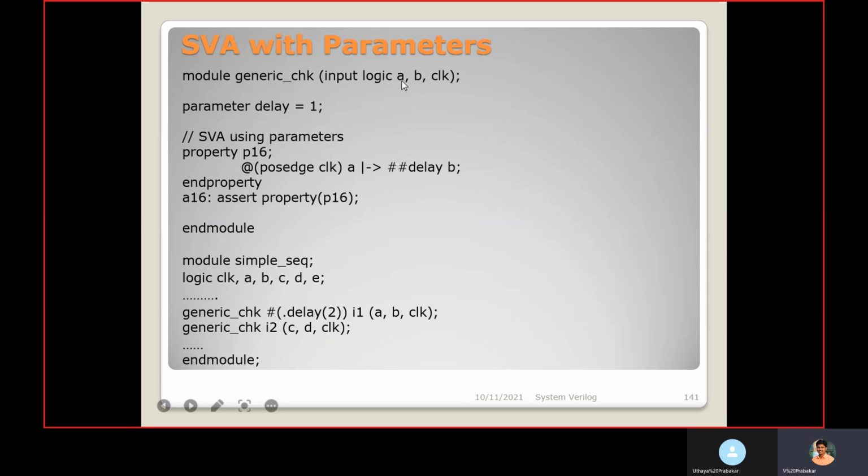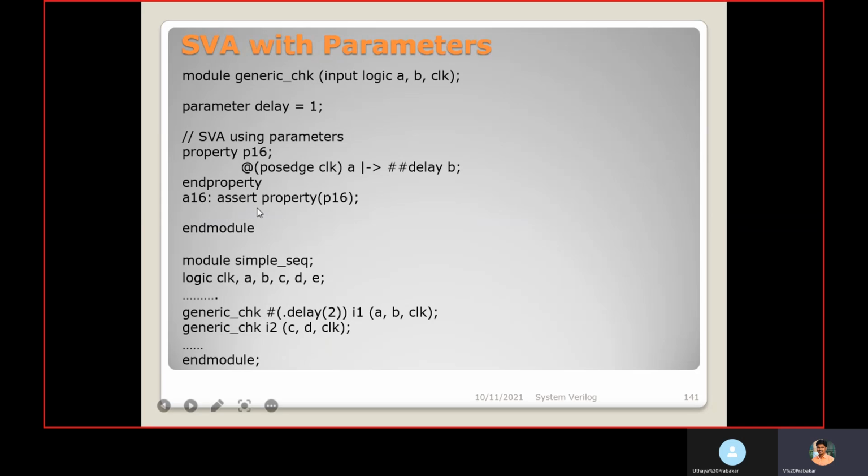Okay, here input A, B and clock. Within this, locally we define parameter delay equal to 1. Then while writing the property P16, at passage of clock, A equal to 1 happens, check for B to be 1 in the given delay as 1 here. Thus default is 1.